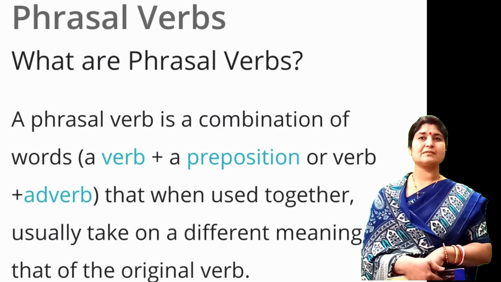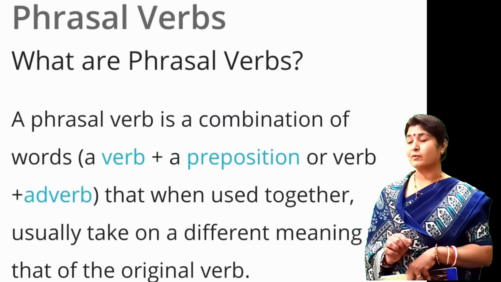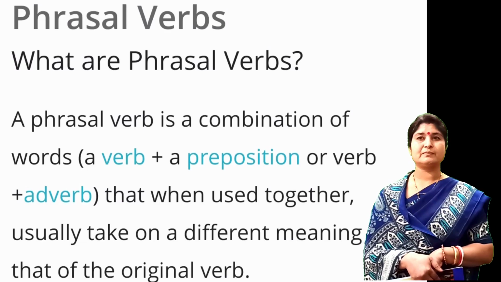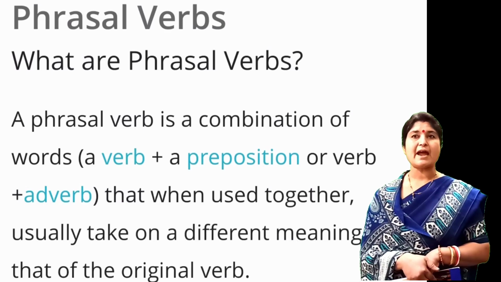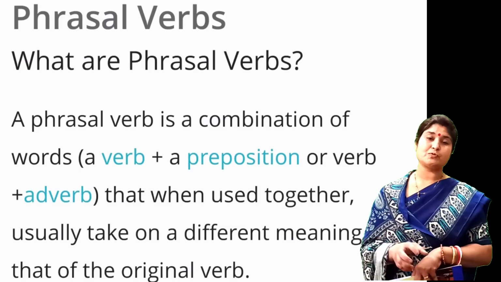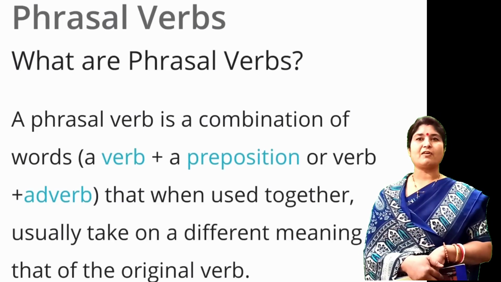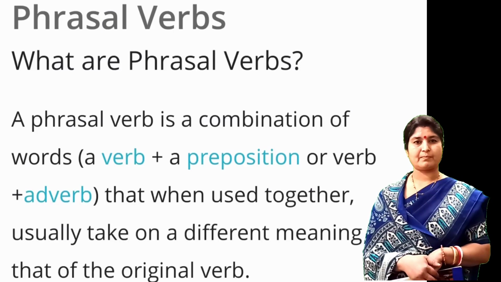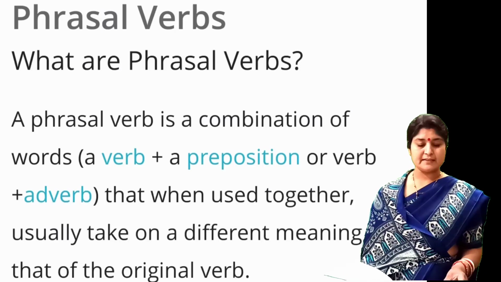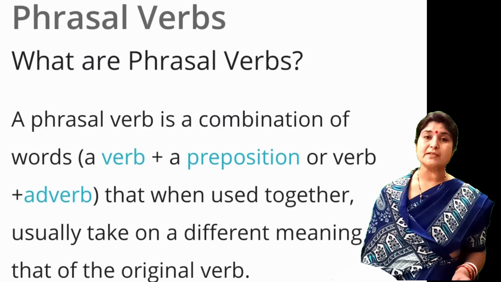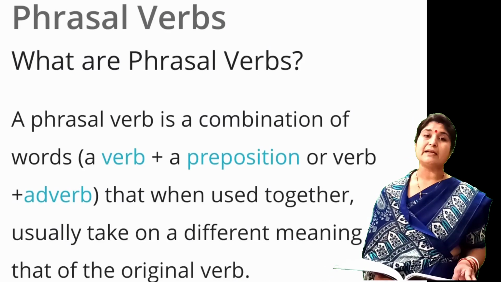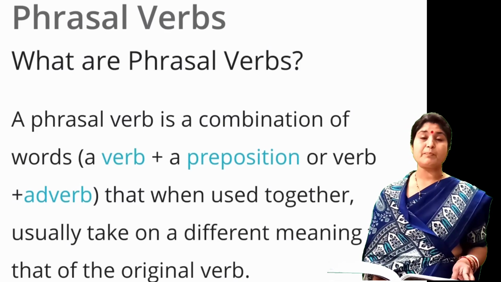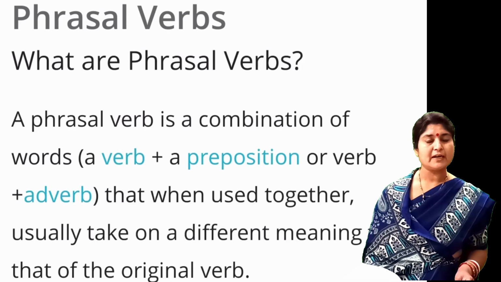A phrasal verb is a combination of words like verb, preposition, adverb that when used together usually take on a different meaning to that of the original verb. Means, as I said, a phrasal verb is a combination of a verb and an adverb or preposition. And this adverb or preposition is also called a particle.